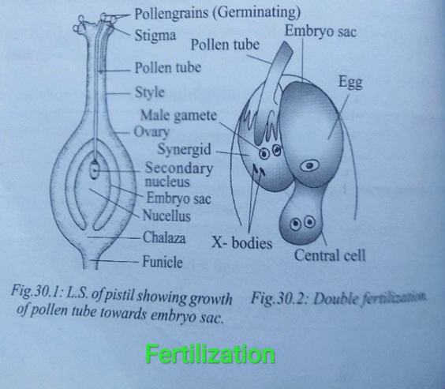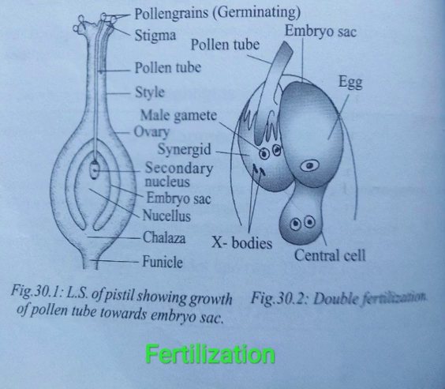The second male gamete fuses with the polar nuclei to form the primary endosperm nucleus, which is triploid. This involves fusion of three nuclei, that is two polar nuclei plus one male gamete. So it is also called triple fusion. These are the steps involved in double fertilization.